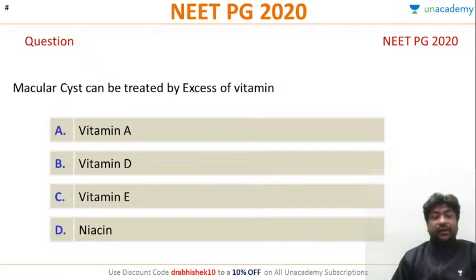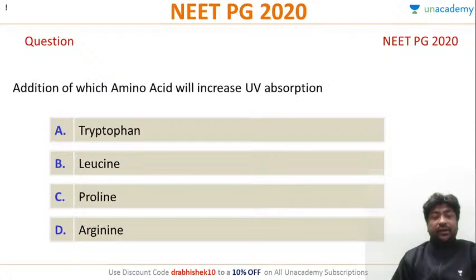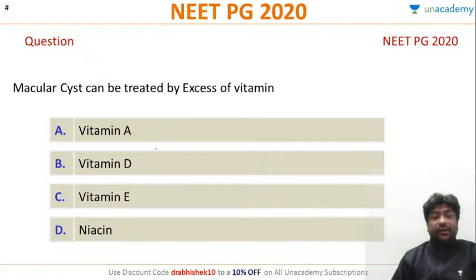Now there have been various studies on this. If you talk about macular cyst, primarily antioxidants and zinc are used. The primary therapy is antioxidant and zinc. So which vitamin has antioxidant property?